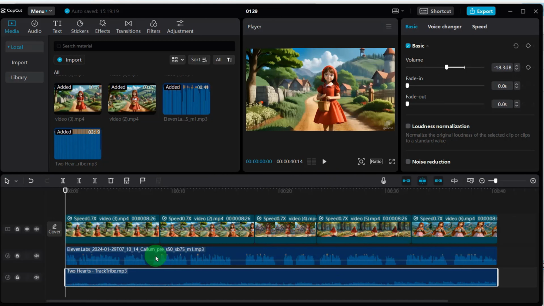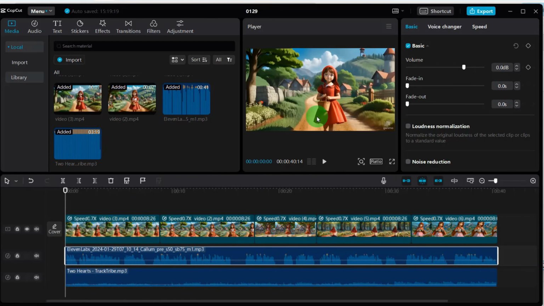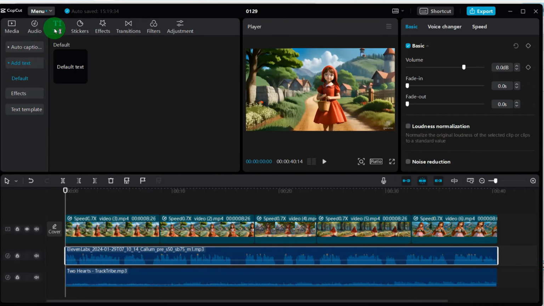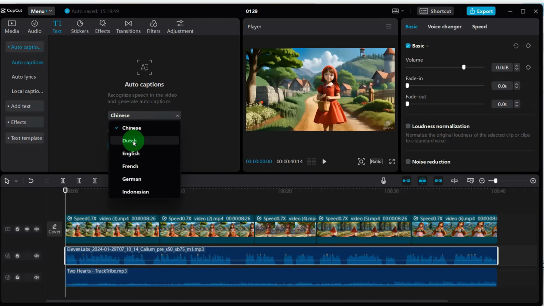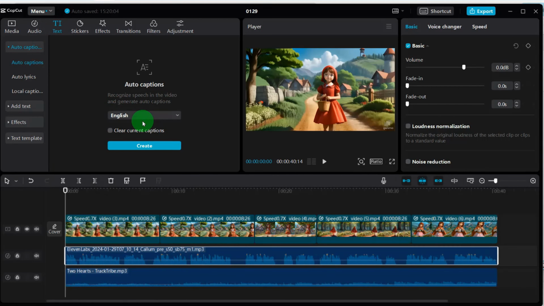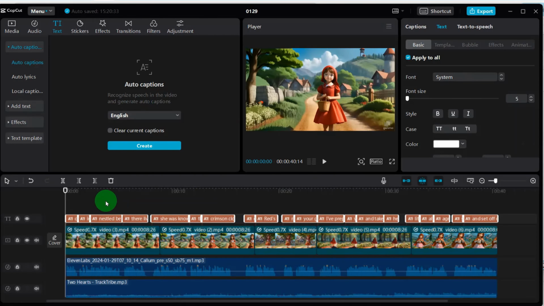We can also give this video subtitles. It looks like this effect will be better. For subtitles, please click on this audio. Then there's an option here that can generate subtitles. It automatically generates subtitles. We choose English, then click Generate. Well generated.